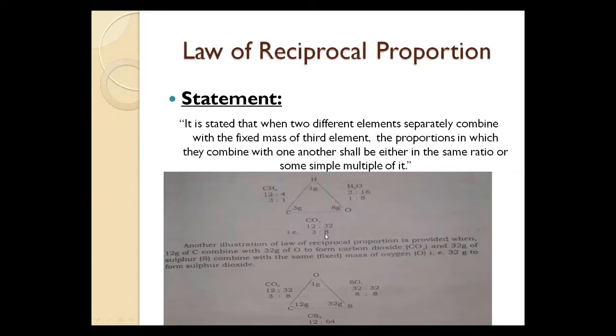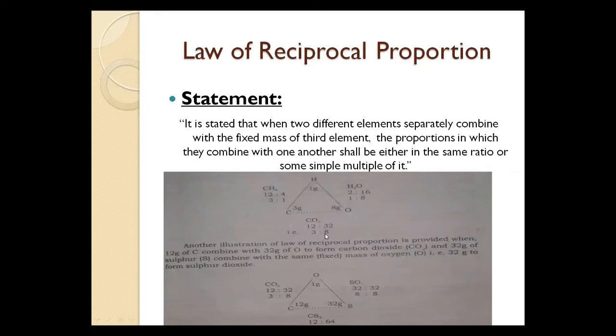So from this example, we see that when two elements, carbon and oxygen, separately combine with hydrogen to form methane and water respectively, it is quite clear that in methane, 3 gram of carbon combined with 1 gram of hydrogen, and in water, 8 gram of oxygen combined with the same fixed mass, 1 gram of hydrogen.